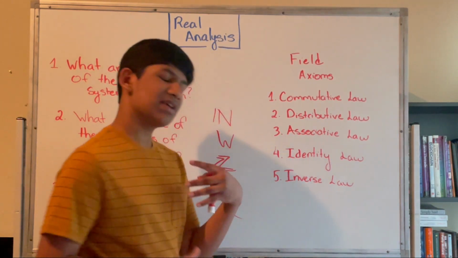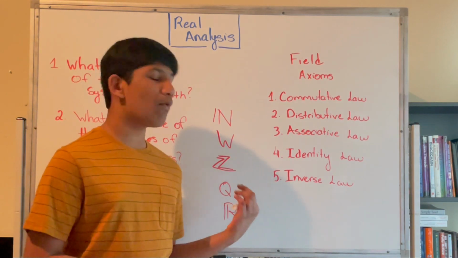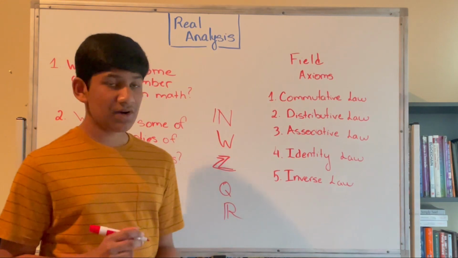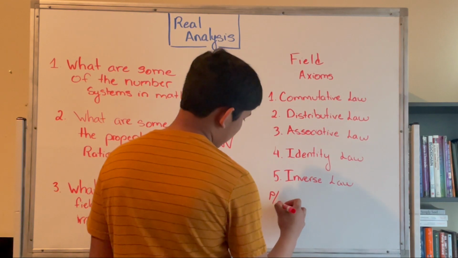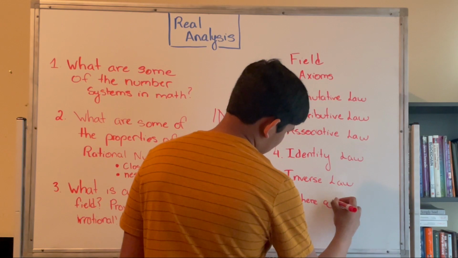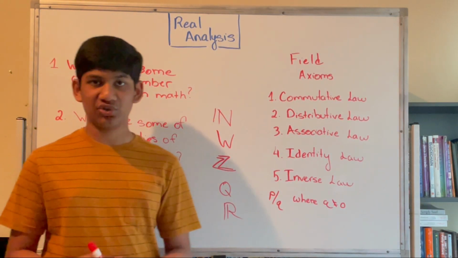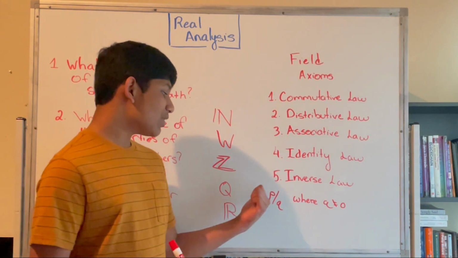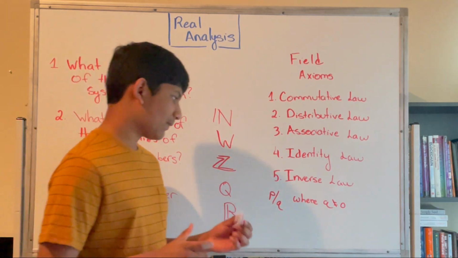These are some of the most important numbers in mathematics because, as we'll talk about later, they form a field. Now, the rational numbers can just be stated as any number that can be represented as p over q, where q does not equal 0. Now, it's important to realize that 0 does exist in the rational numbers, but q cannot be 0 because then that would become undefined. So 0 can be in the numerator, but it can't be in the denominator. Okay.